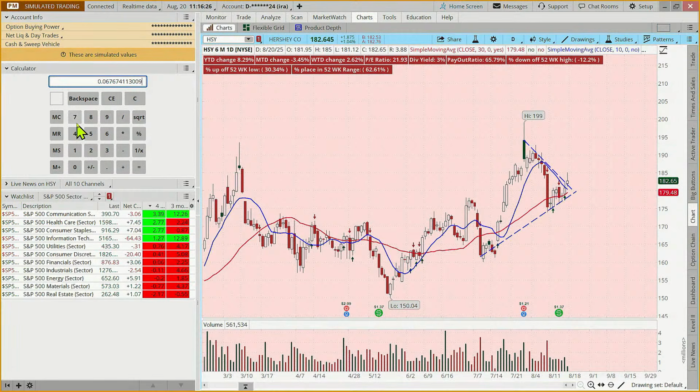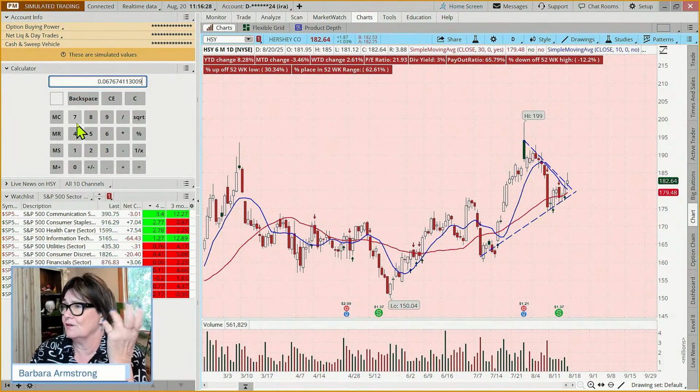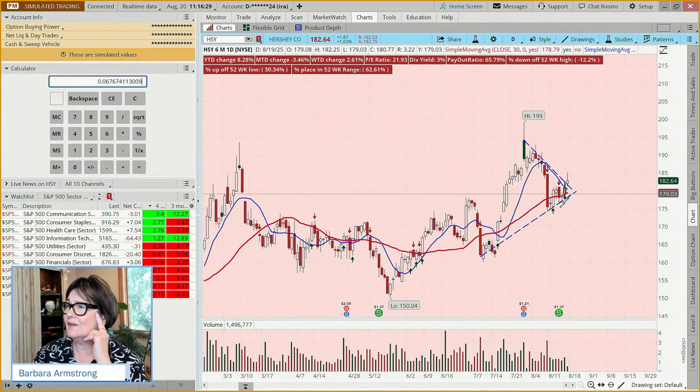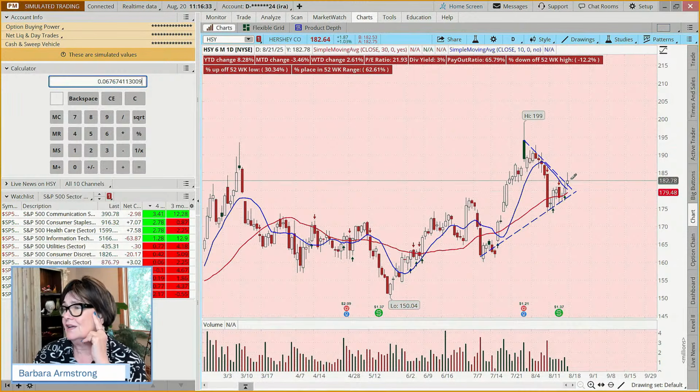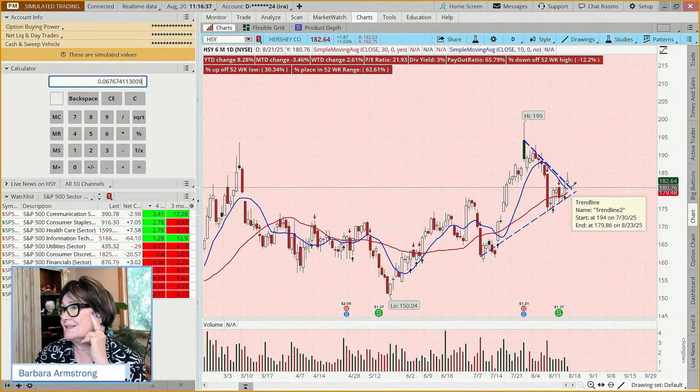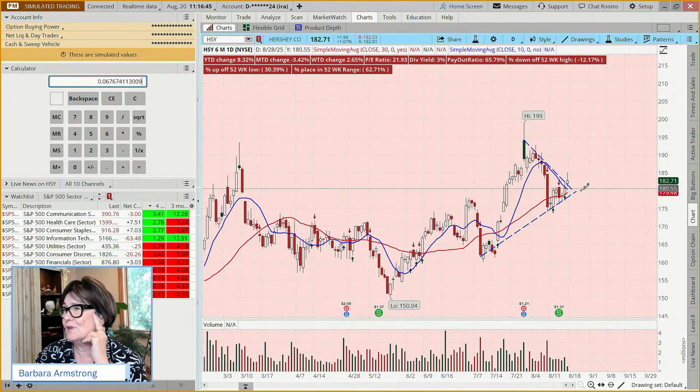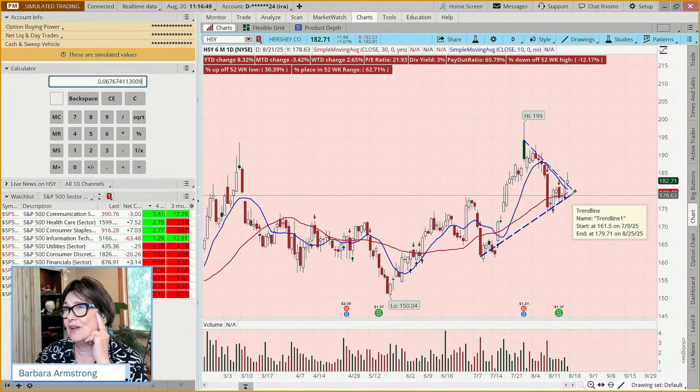Now, what if it doesn't? Well, how do you define not working out? Well, you might say, if it ends up breaking to the downside. So if you wanted to be really conservative, you could say if it goes back below this diagonal breakout line around the 181 mark, you want out. Or you could come down here and say, if it comes below this, like 178, you're giving it a little more room, so you're taking more risk.